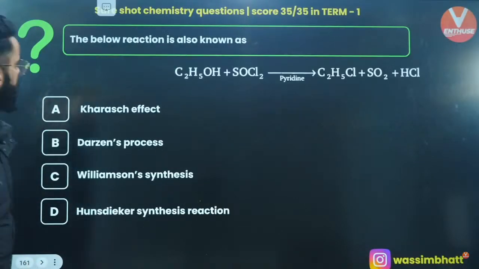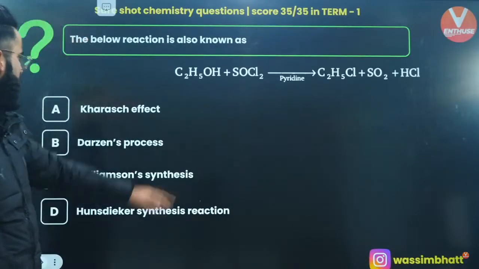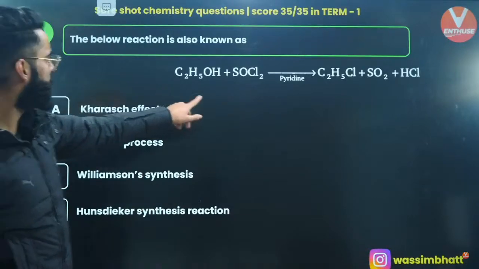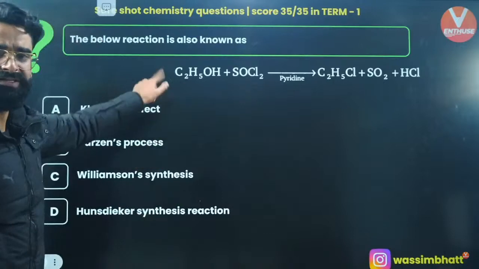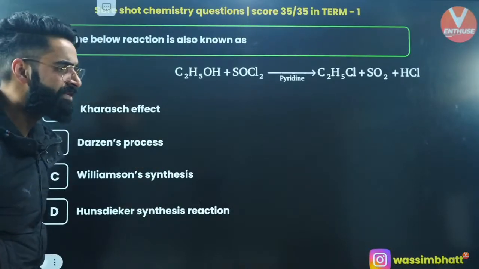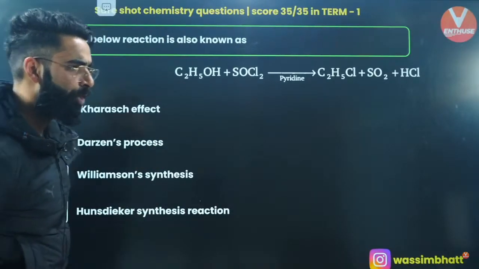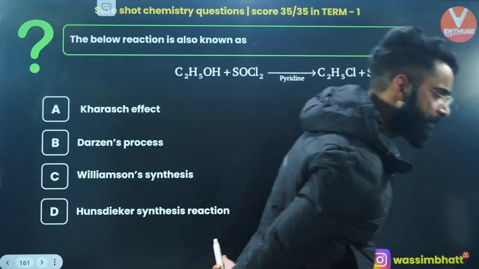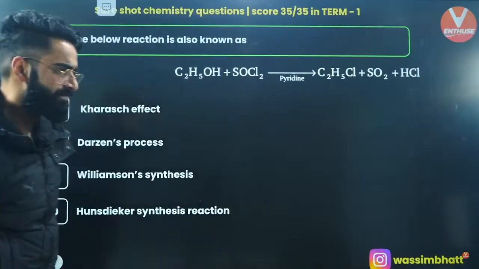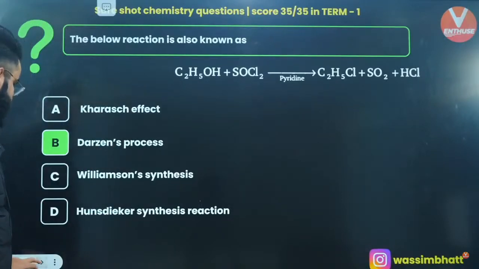Okay? Moving on to one more. The below reaction is also known as, what do we call this reaction? Well, you are using pyridine over here, SOCl2 and your ethanol. Correct? What do we call this reaction? Do we call this the Darzens process? Yes, absolutely, we call this the Darzens process.